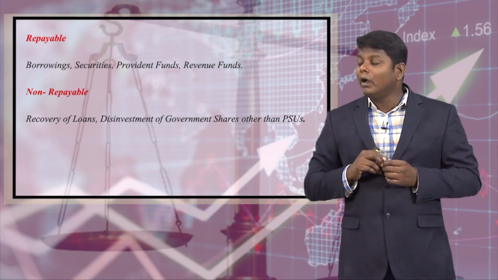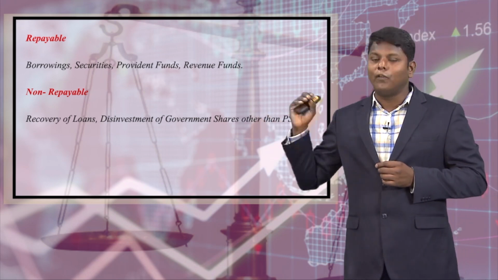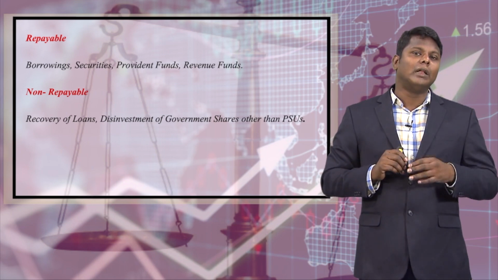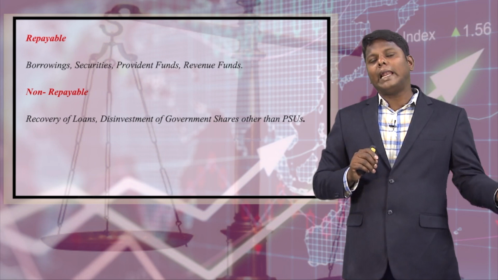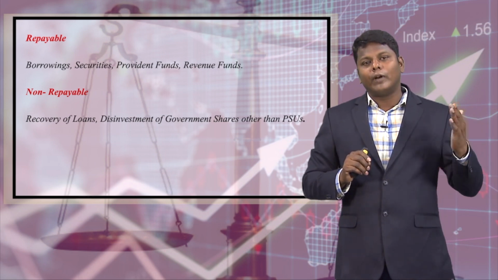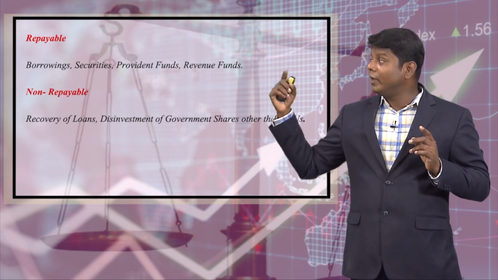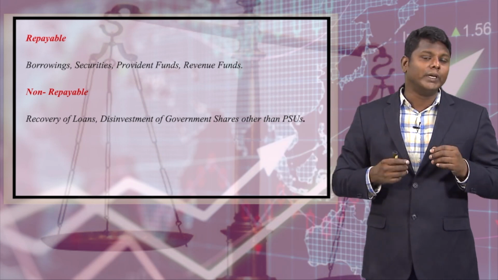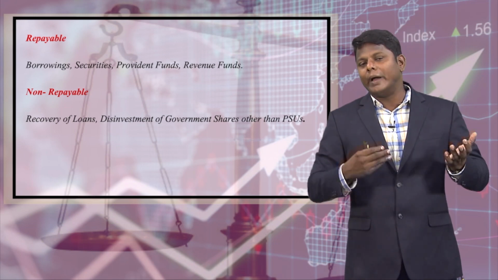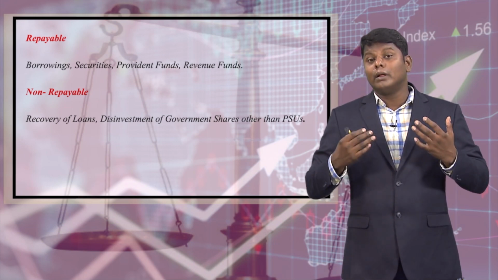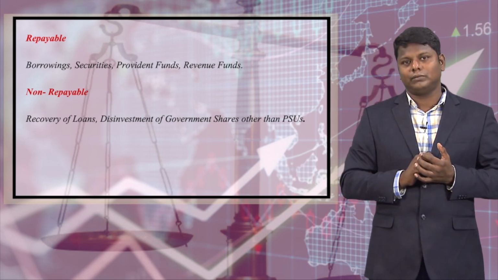Second is non-repayable. What is non-repayable? Recovery of loans. If the central government gives a loan and collects back the loan from the state government, they need not pay it back. Whereas under repayable we discussed borrowings, which means the union government borrows money from other agencies, the World Bank or IMF, and the borrowed money has to be repaid along with the interest.